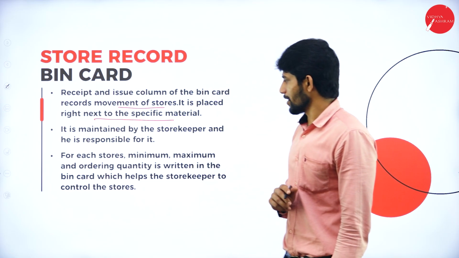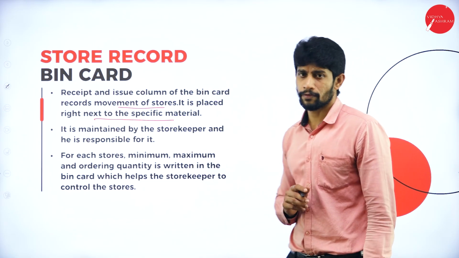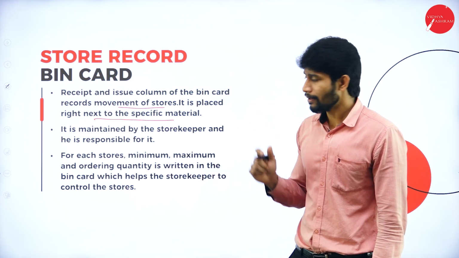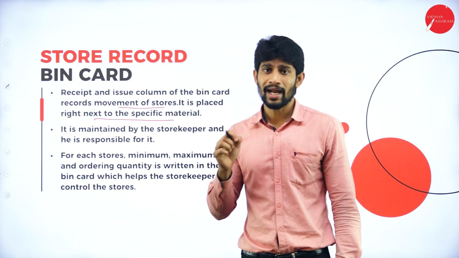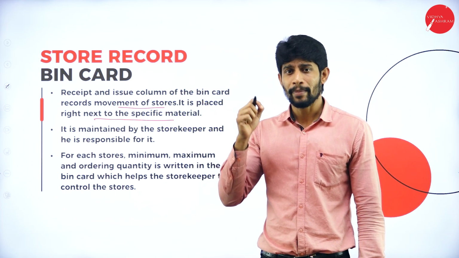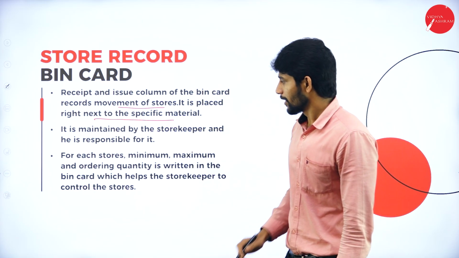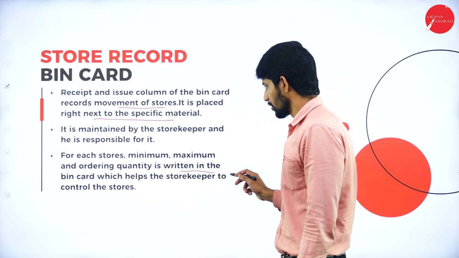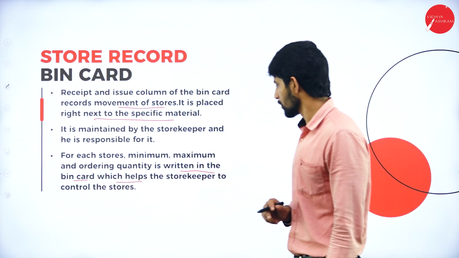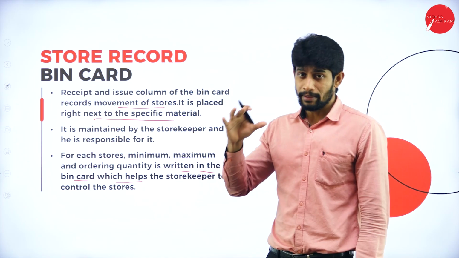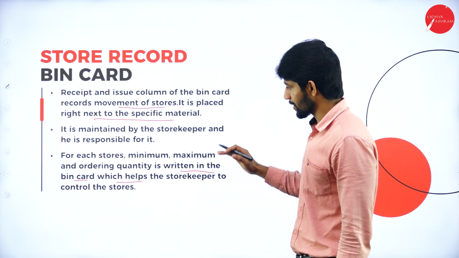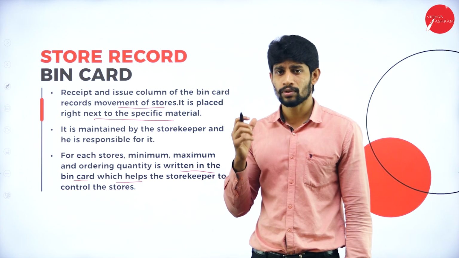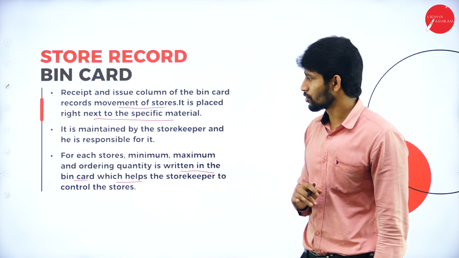It is maintained by the storekeeper and he is responsible for it. So by whom is the bin card maintained? The bin card is maintained by the storekeeper and he is held responsible for maintaining the document called the bin card. Next, for each store, the minimum, maximum and order quantity is written in the bin card, which helps the storekeeper control the stores, so that they can have control over the material they have in the particular store.